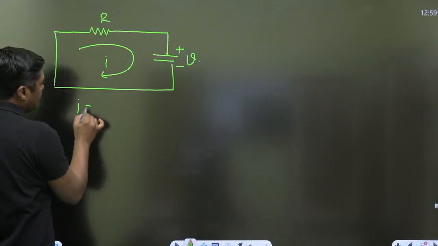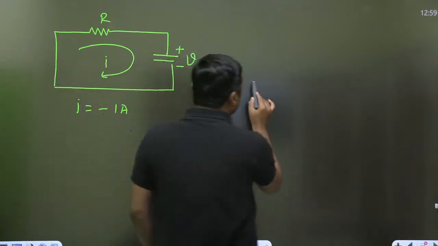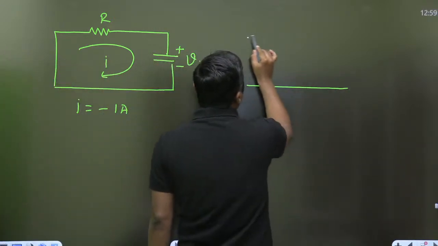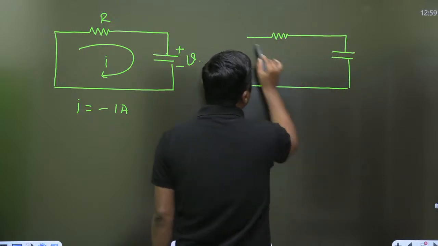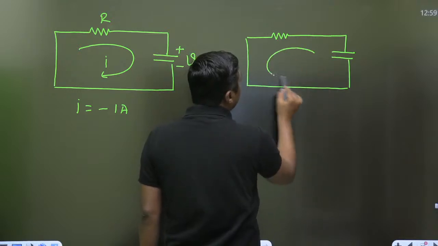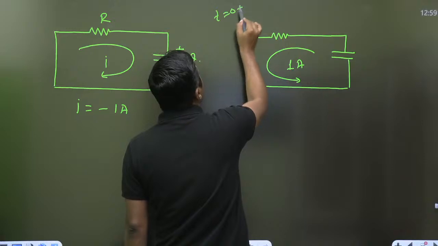But the value is minus 1 ampere. So what is the actual direction of current? Opposite. The actual direction of the current is opposite. Actually, that is the 1 ampere current. I am talking about the initial current.